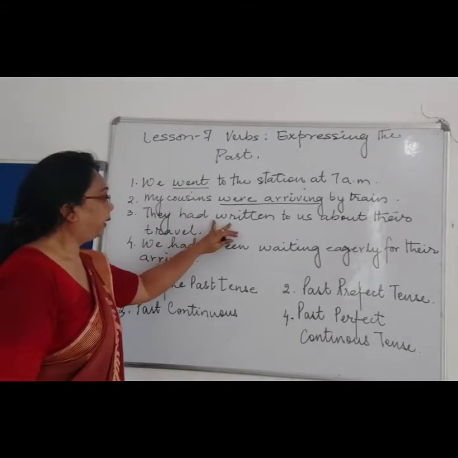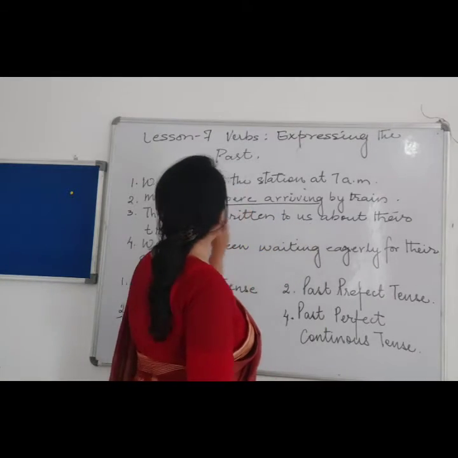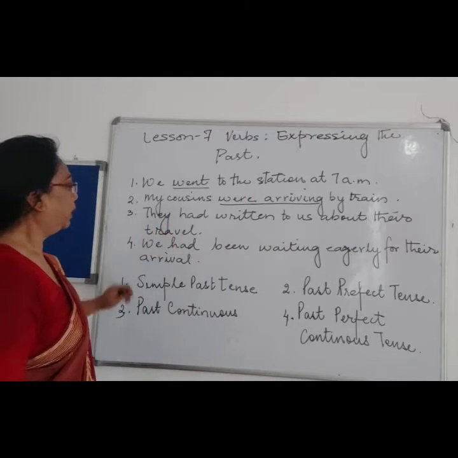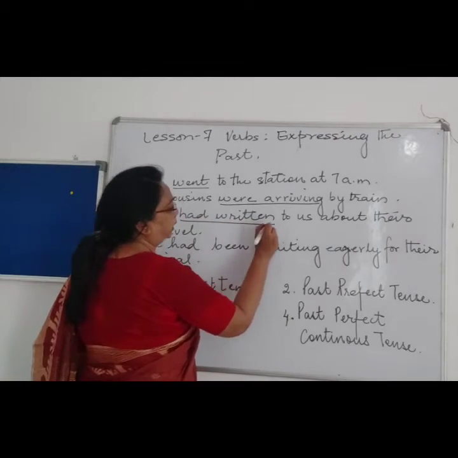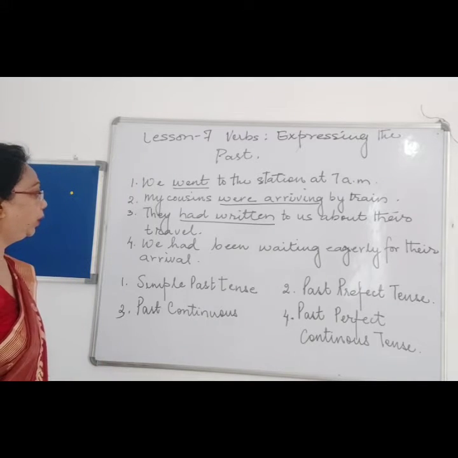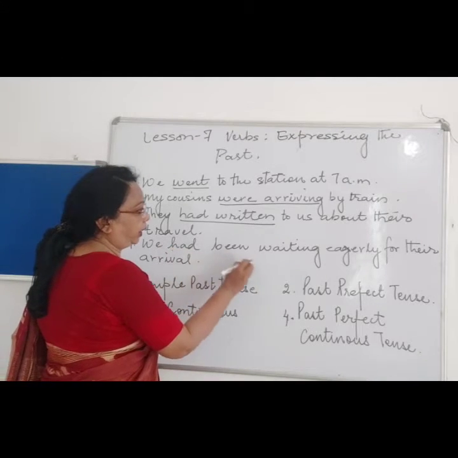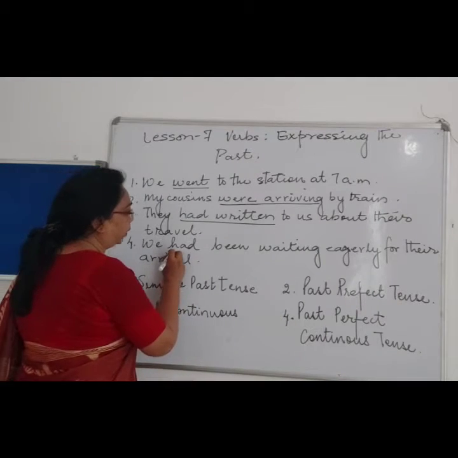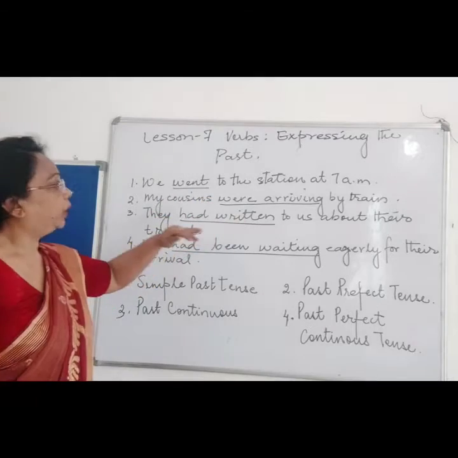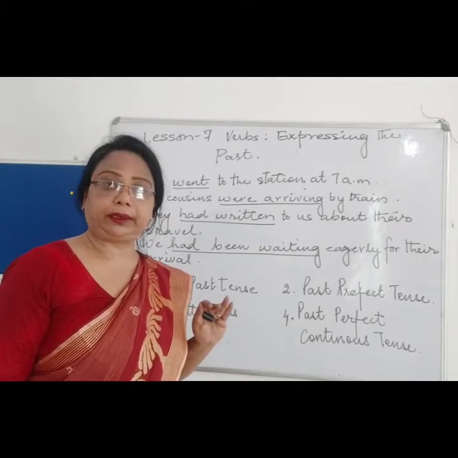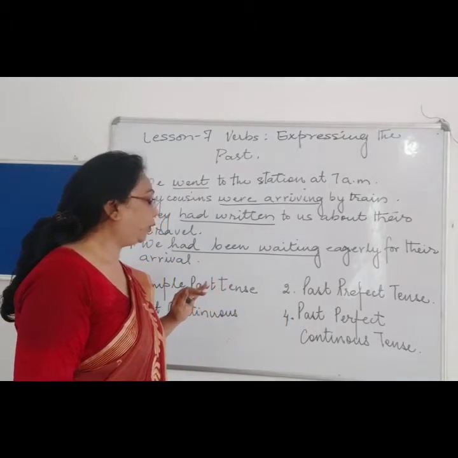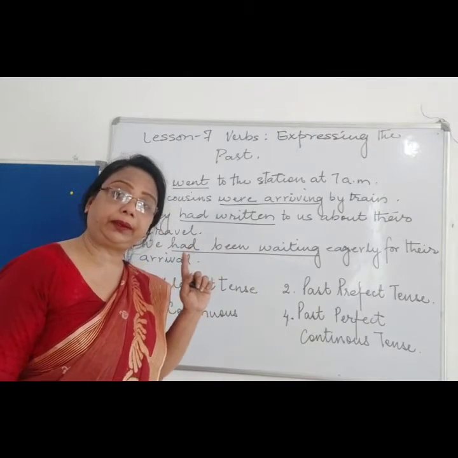Now they had written to us about their travel. Now they had, which means they had already written, the action has already taken place. We had been waiting eagerly for their arrival. Now had been waiting. Now all these sentences are showing past tense, but in different forms, right? And what are the four forms we have learnt in the present tense?